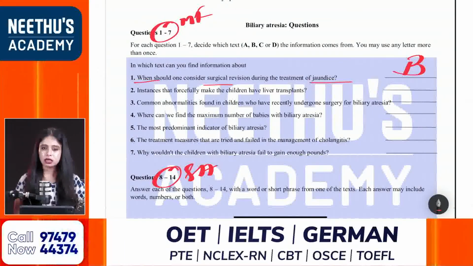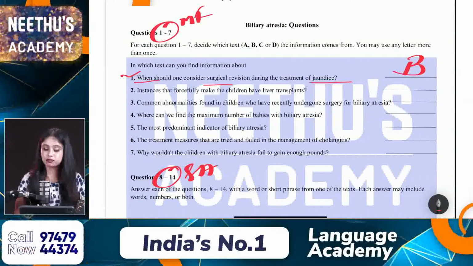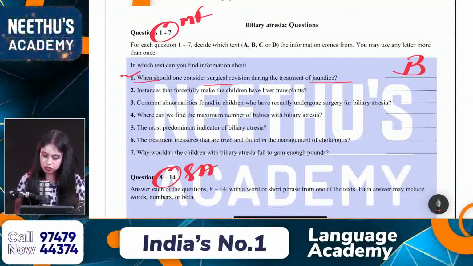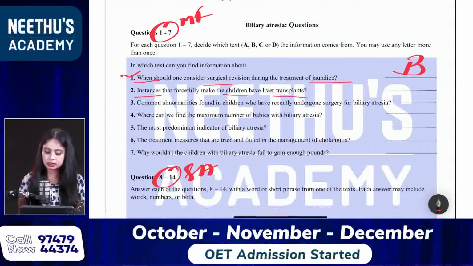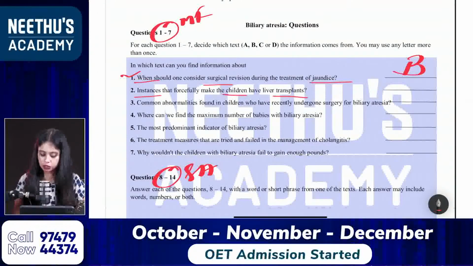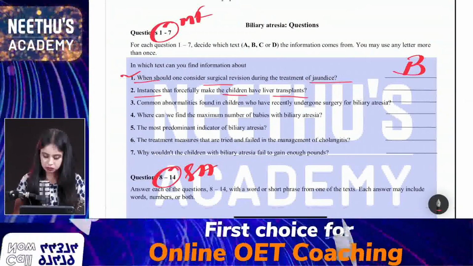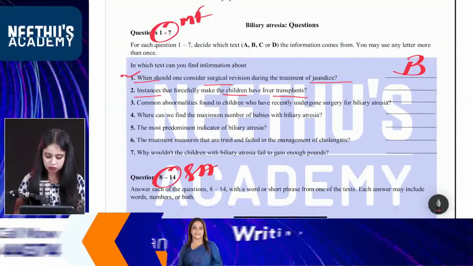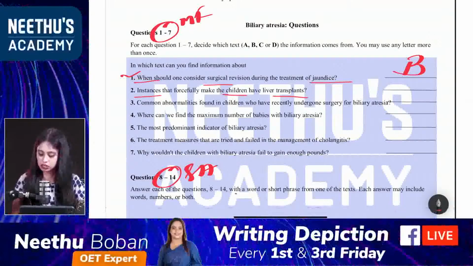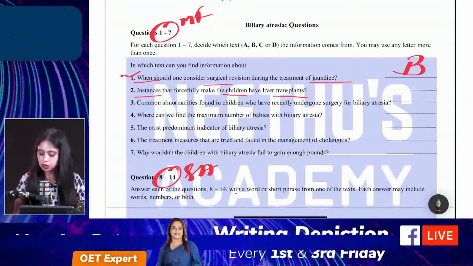Second one: instances that forcefully make the children have liver transplants. So my keywords are instances, children, and transplants. What about the second question, guys? Instances that forcefully make the children have liver transplants. Yes, Megha, the first one is text B. What about the second one?